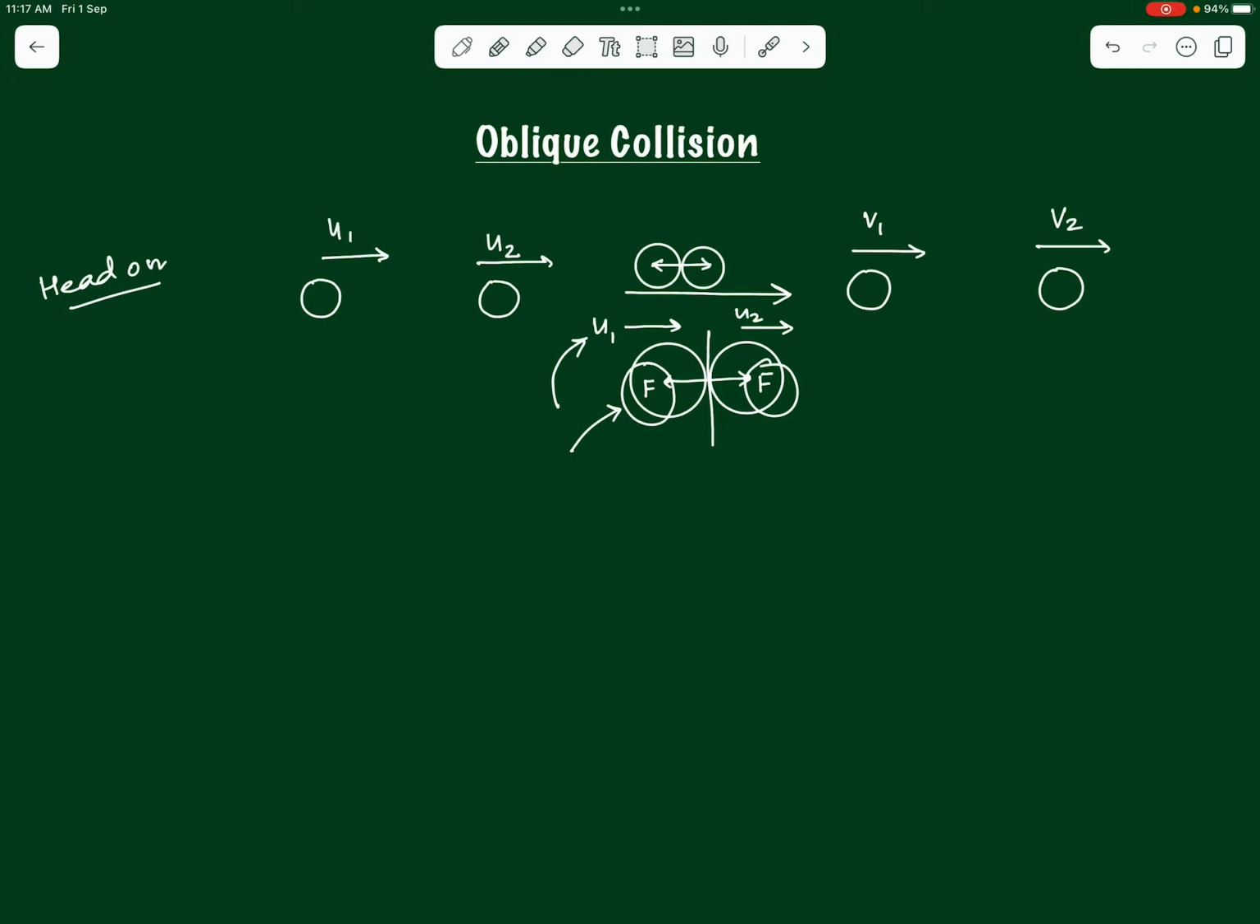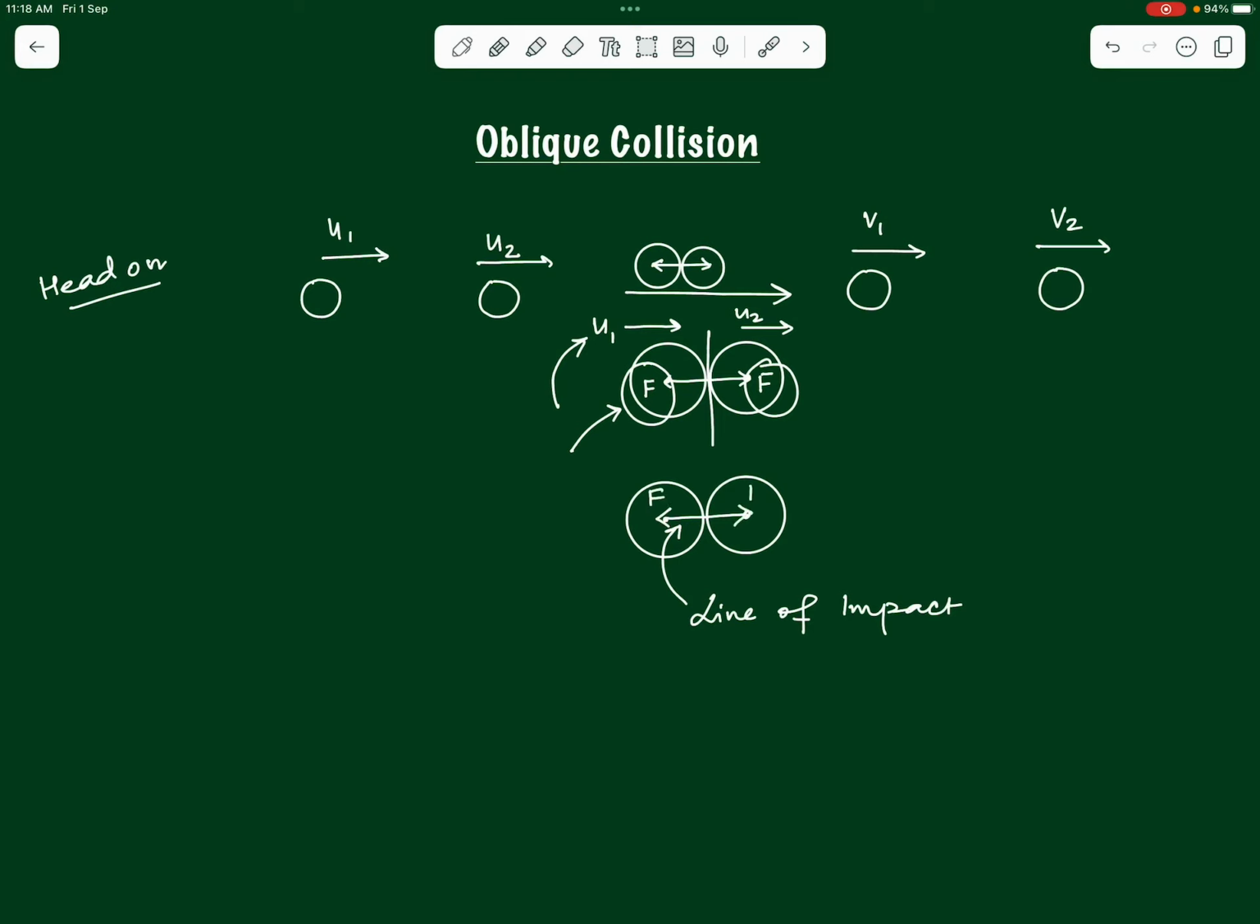Just to give some technical terms here, we didn't do that in the previous videos for the sake of keeping things very simple. But now that we have understood head-on collisions well, understand that in head-on collisions, the line along which the two bodies exert the force of collision or the force of impact on each other is called the line of impact. The line of impact is the line along which the force acts between the two bodies.